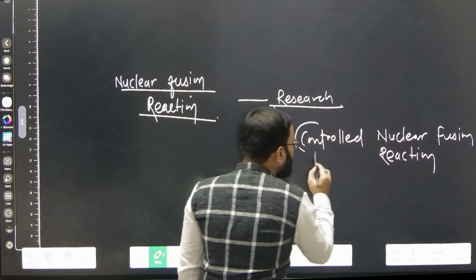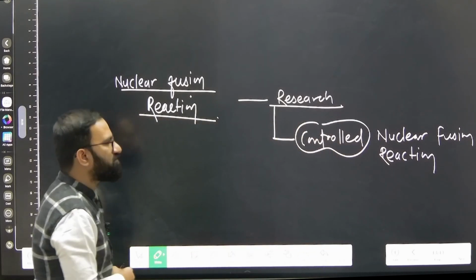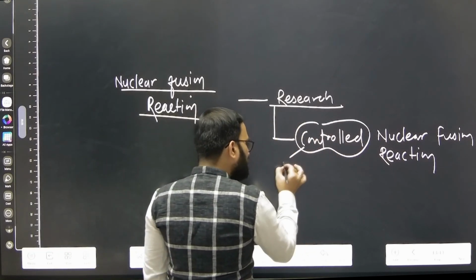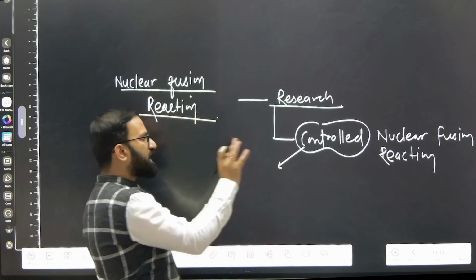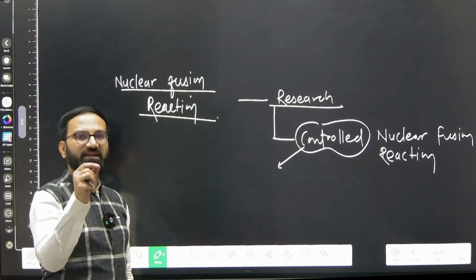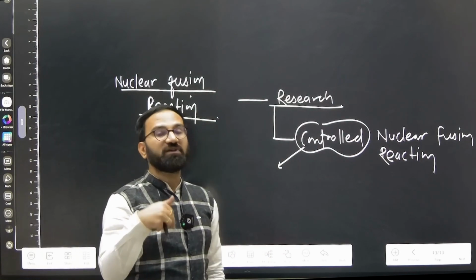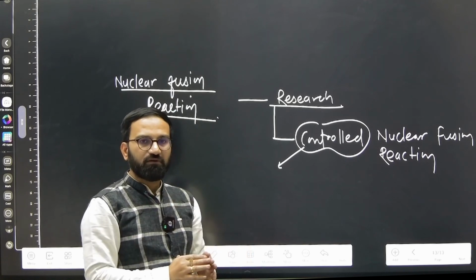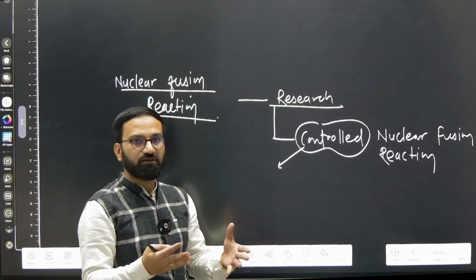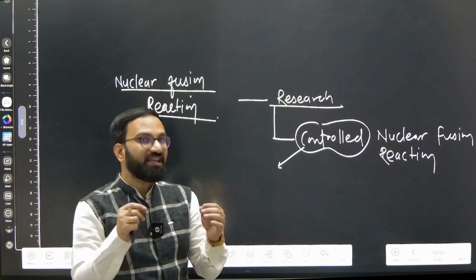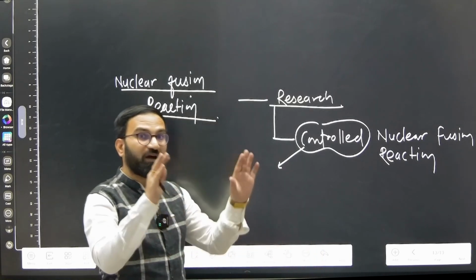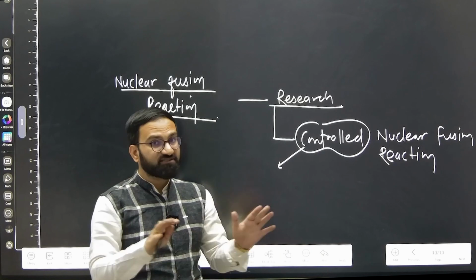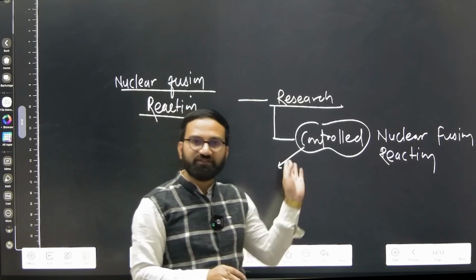Whenever we are saying controlled nuclear fusion reaction, it means we are trying to achieve the same reaction which is taking place inside the core of sun or maybe other stars. That same reaction we are trying to achieve on the earth. But is there any material on earth which can sustain that amount of energy? Then answer is no. Still, we are trying to achieve this reaction.